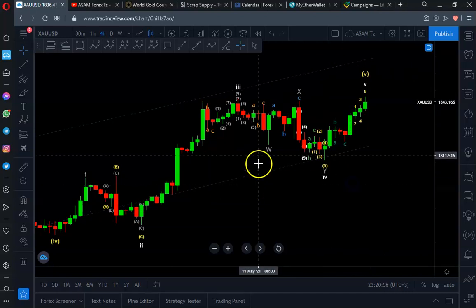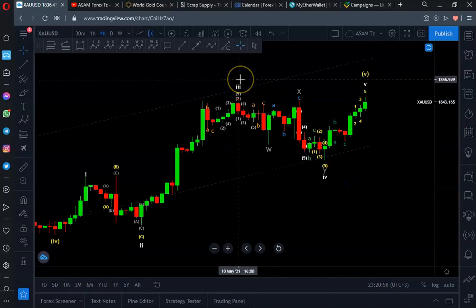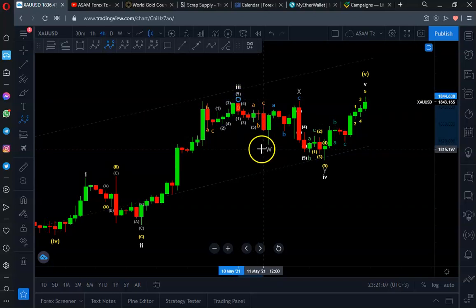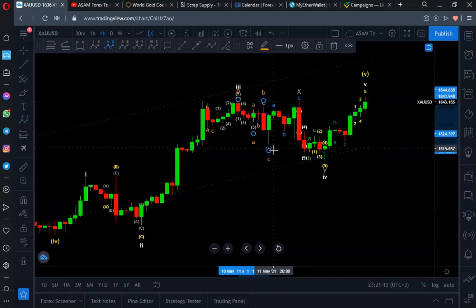So now, instead of having that market structure that we had before, as I was explaining with that idea that we uploaded, we had this as A, then B, finally C to the downside. Then we expected this movement to the top.